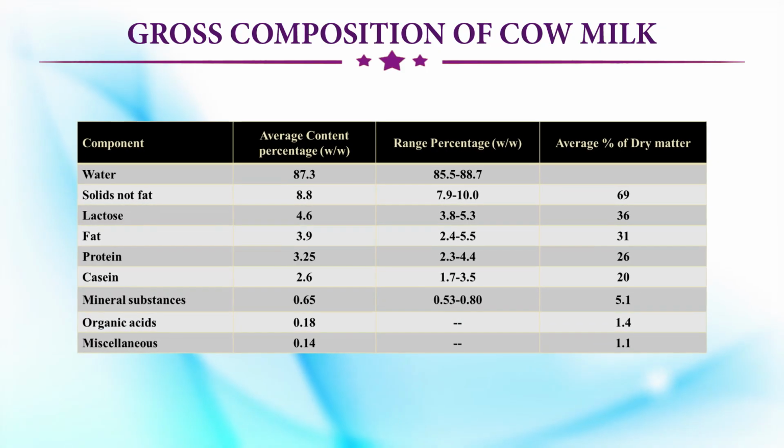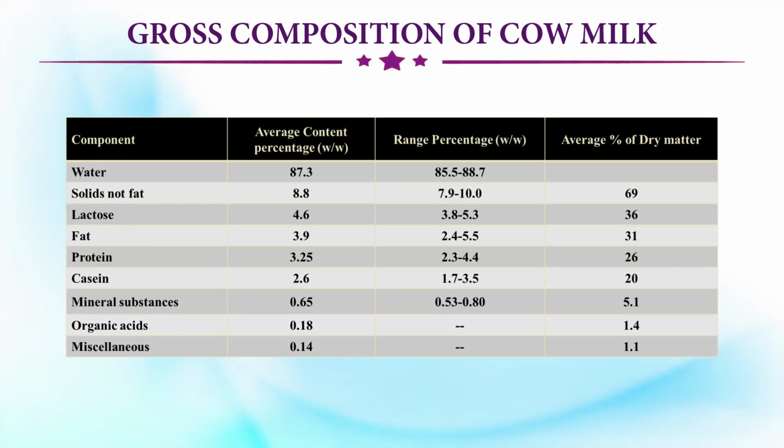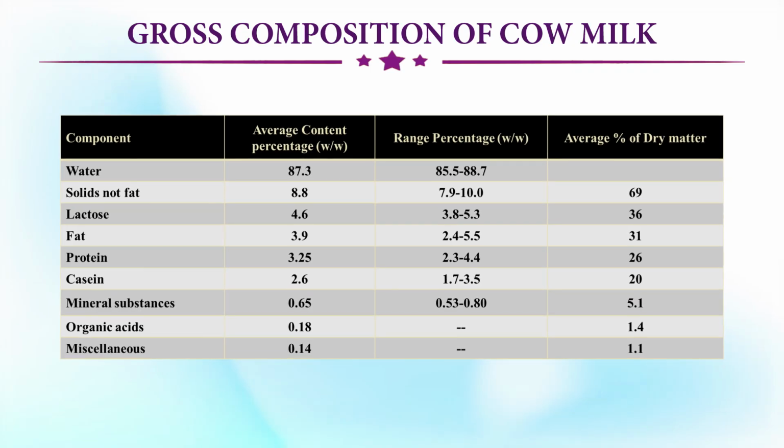Now, let's see the gross composition of the milk. Again we show the solids not fat is 69%, the fat is 31%, protein is around 26%.